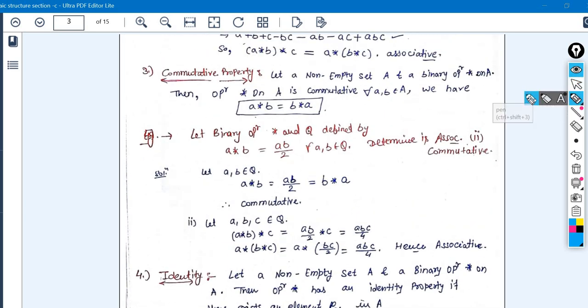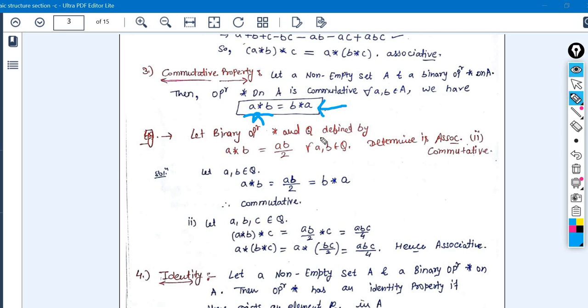What about the commutative property? Commutativity means that if you are applying the operation on two elements of the set A, it doesn't matter which element is at the right hand side or left hand side of the operator; both results will be the same. So it doesn't affect the output you get at the end after applying the operator. We can understand this property with the help of an example.